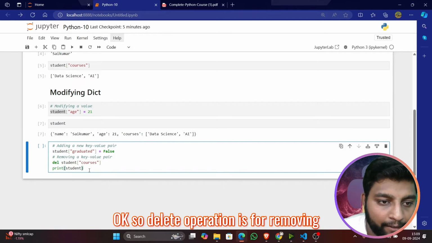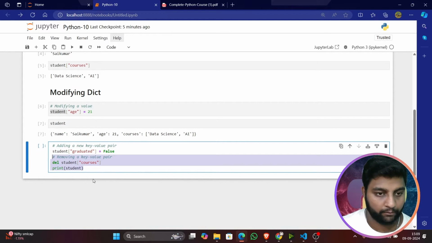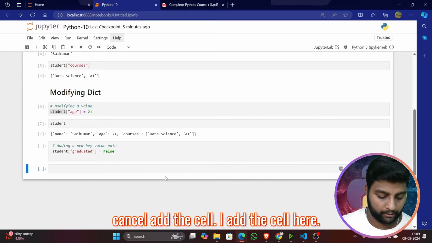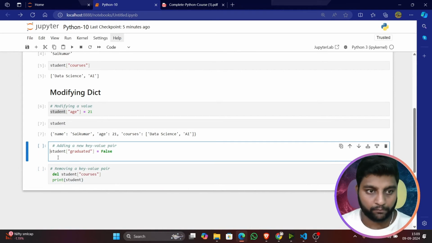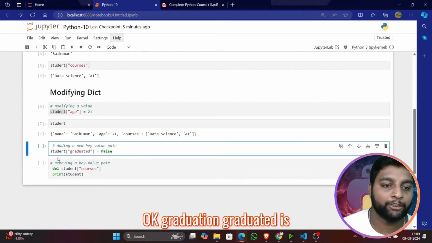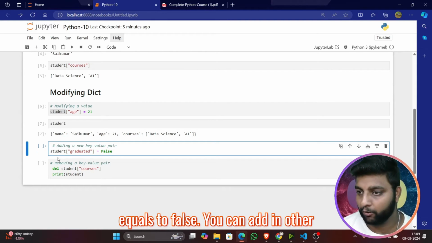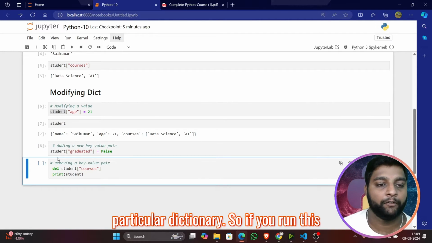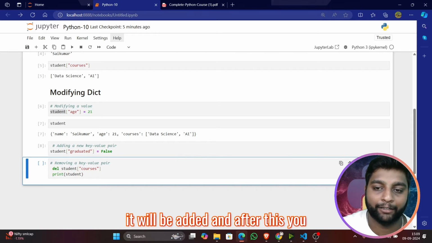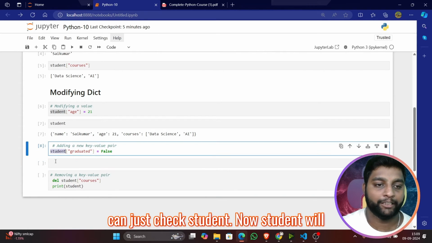Okay, so the delete operation is for removing. I add this cell here. Graduated is equal to false. You can add a new variable to that particular dictionary. If you run this, it will be added, and after this you can check student.